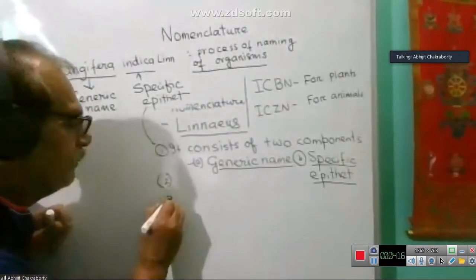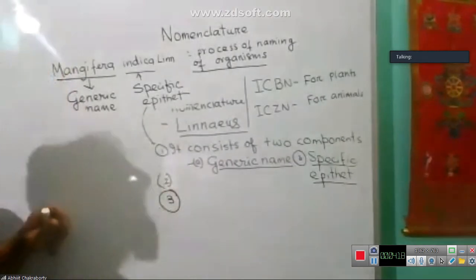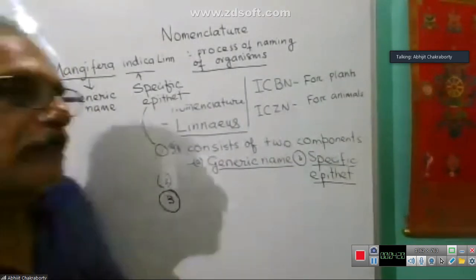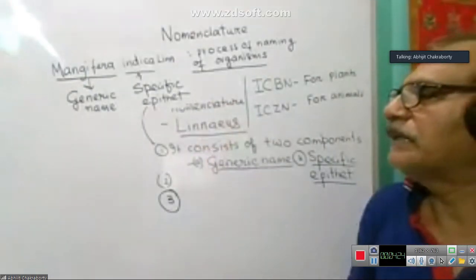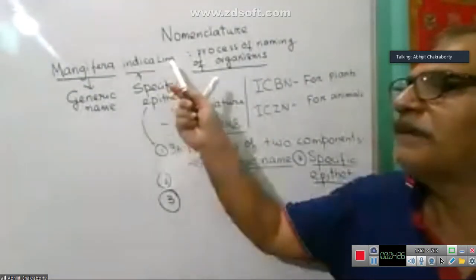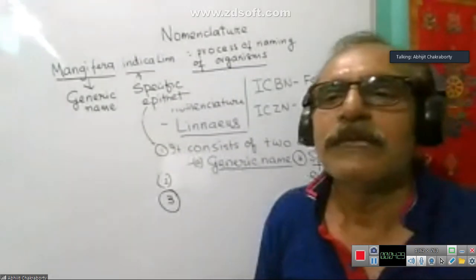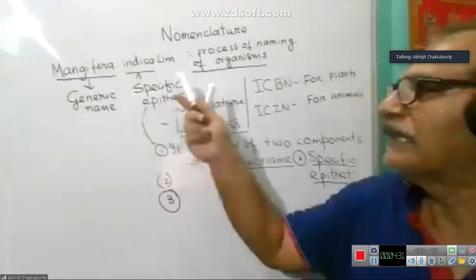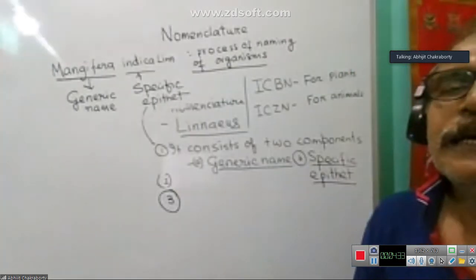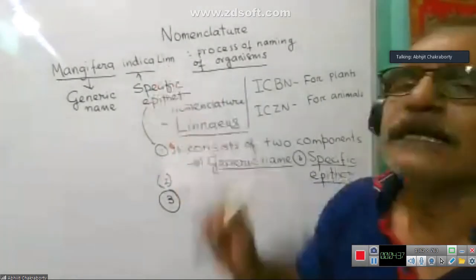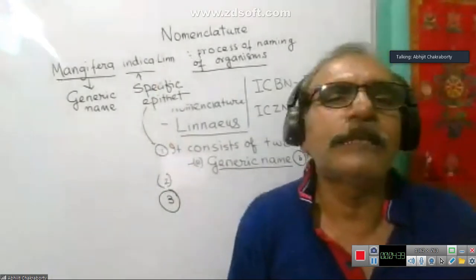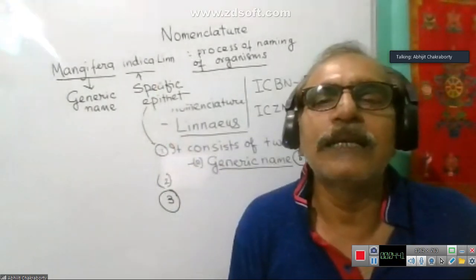Point 3. After the specific epithet, the name of the scientist is found to be present in abbreviated form. That is Linn. Linn is the abbreviated form of the scientist Linnaeus.